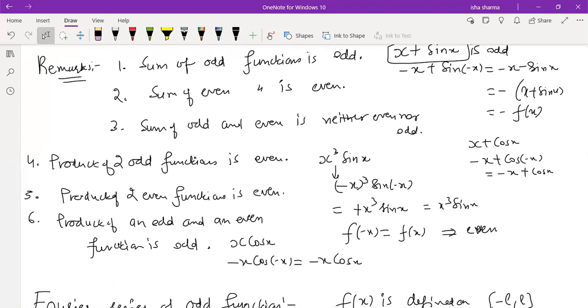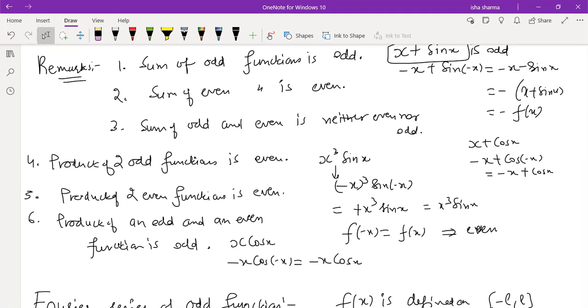So this is an additional part we'll now add to the questions, to check this as a first step. These are the remarks where we can use this in a few examples. Sum of odd is odd, sum of even is even, sum of odd and even is neither even nor odd. So if you get a function which is neither even nor odd, that means its Fourier series will contain both the sine series as well as the cosine series. So there you do not have any exception.